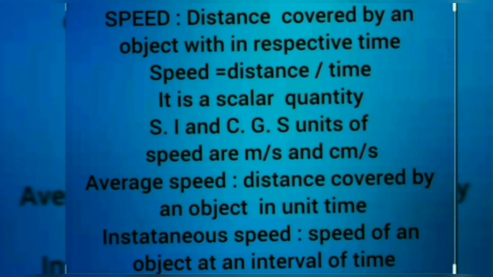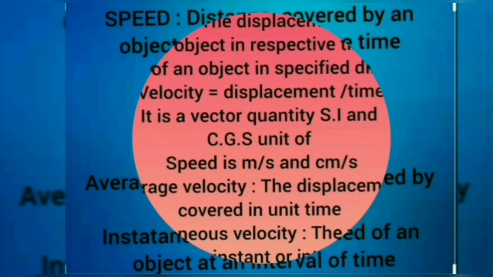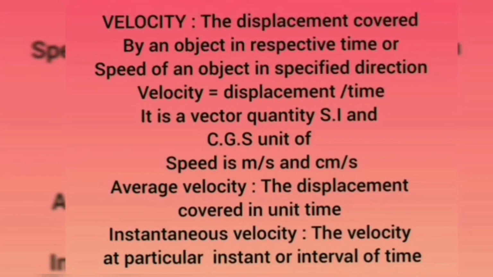In this, A and B are instants, and 15 km per hour and 20 km per hour are called instantaneous speed. Let us discuss another term of motion, velocity. It is the displacement covered by an object in a respective time, or the speed of an object in a specified direction. Velocity is equal to displacement by time. It is a vector quantity.